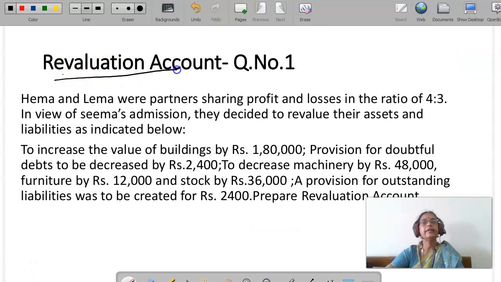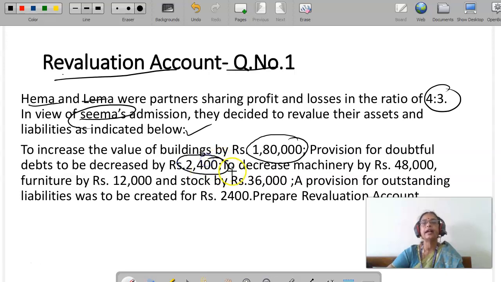Now let's see a revaluation account problem. Hema and Lima were partners sharing profit and losses in the ratio of 4:3. In view of Seema's admission, they decided to revalue their assets and liabilities as indicated below. To increase the value of land and building by 1,80,000. Provision for doubtful debts to be decreased by 2,400.